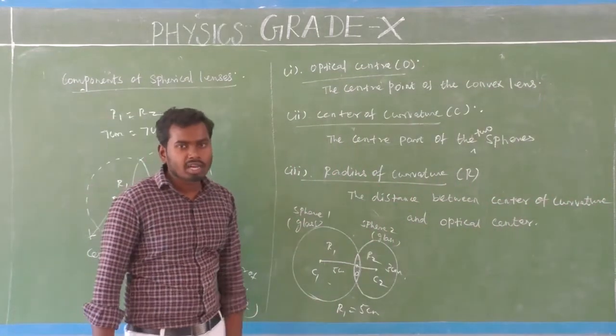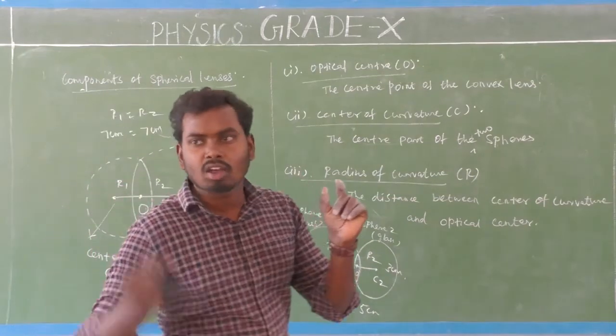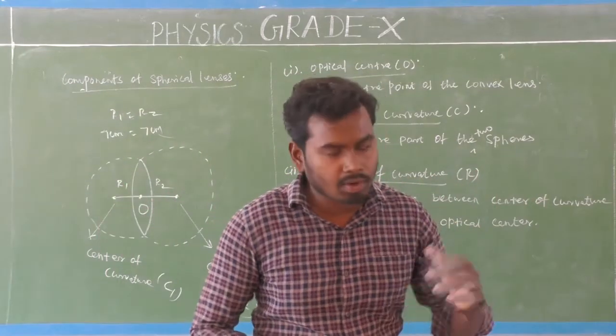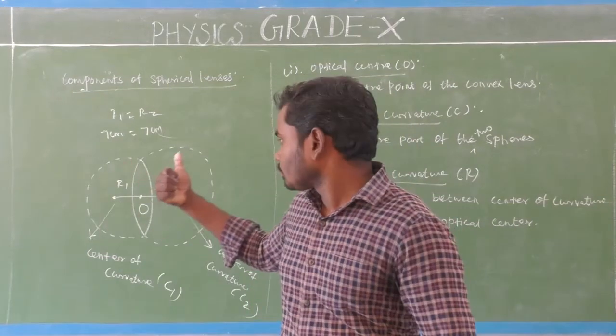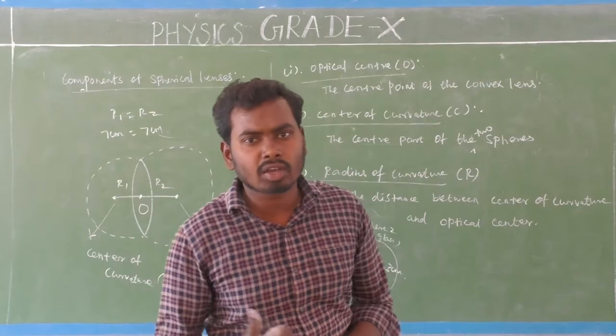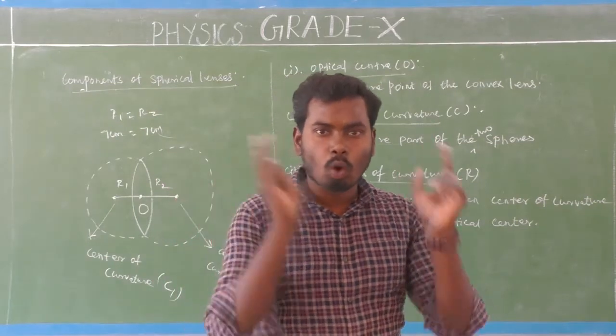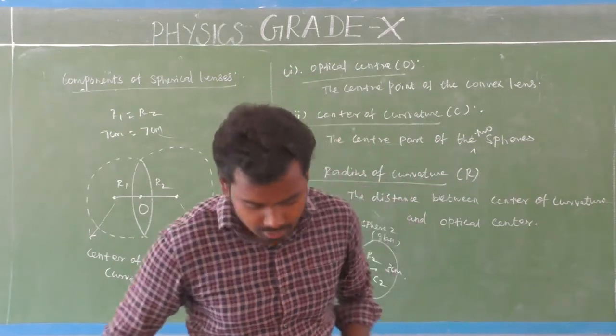So finally, come to the point. What is radius of curvature? The distance between the center of curvature and the optical center is called radius of curvature. Radius of curvature is denoted by the capital letter R. The convex lens has two radii of curvature: radius of curvature 1 and radius of curvature 2.